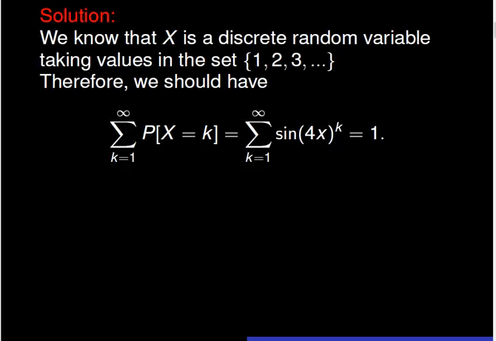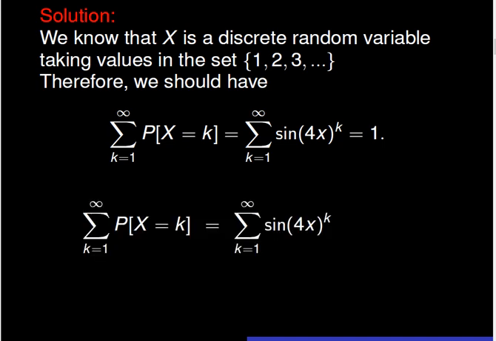As a matter of fact, x is a discrete random variable taking values in the set of positive natural numbers. We know that the sum of all probabilities should add up to 1. Consequently, the sum for k going from 1 to infinity of sin(4x) to the power k should be equal to 1. The summation of the probability of x equals k, for k going from 1 to infinity, should be equal to the summation of sin(4x) to the power k for k going from 1 to infinity.